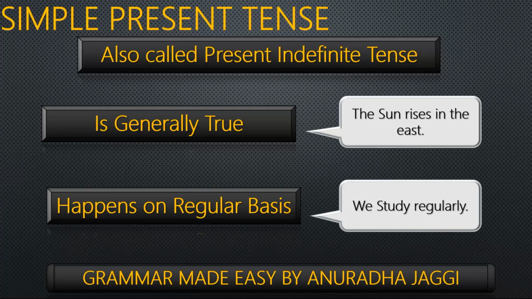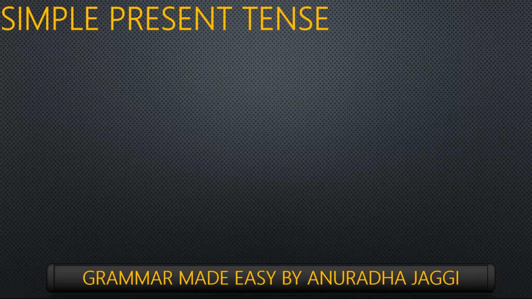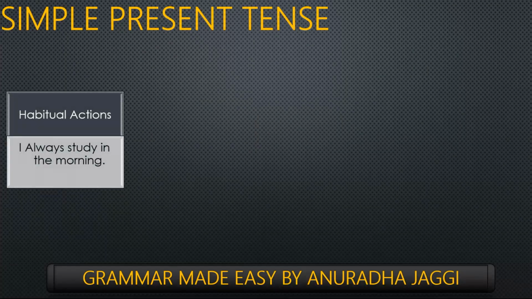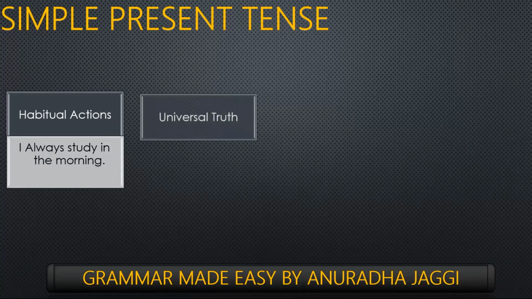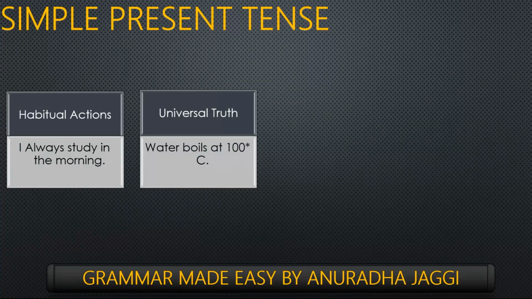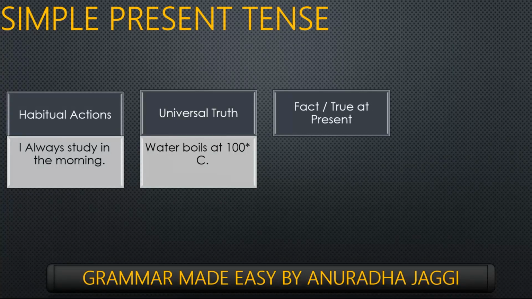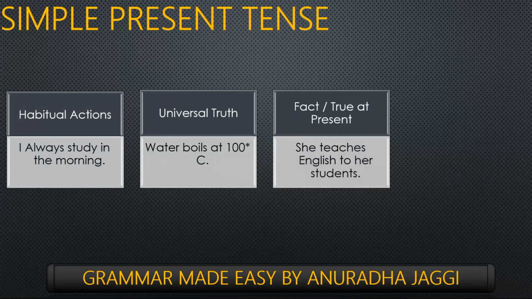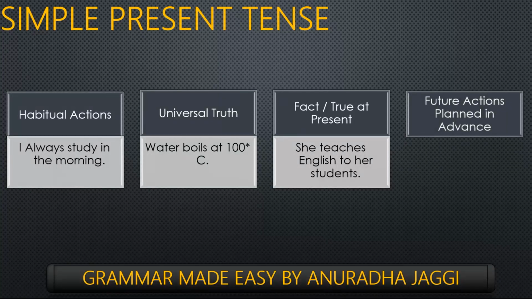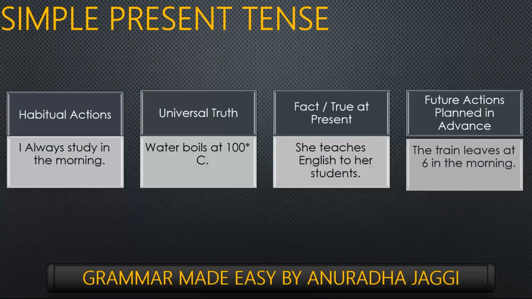It's also used to express habitual actions, like I always study in the morning. It's also used to express universal truths, like water boils at 100 degrees Celsius. Simple present tense is used to express a fact or something which is true at present, like she teaches English to her students. It's also used to express future actions planned in advance, especially concerning a journey, like the train leaves at 6 in the morning.